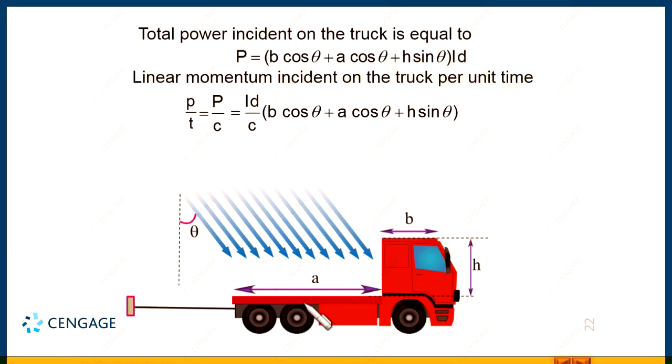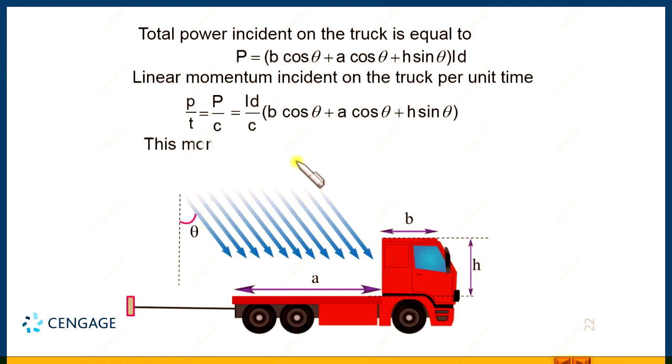As we discussed, all surface of the track is black or perfectly absorbing. That means final momentum of the photon is 0. That means change in the linear momentum will have the same magnitude, that is IA divided by C, and in bracket B cos theta plus A cos theta plus H sin theta. This will be nothing but force, right, but we are interested in the horizontal component of the force, and horizontal component